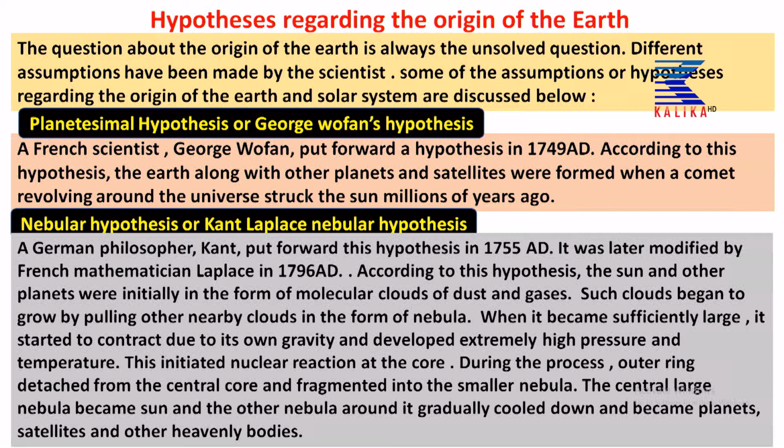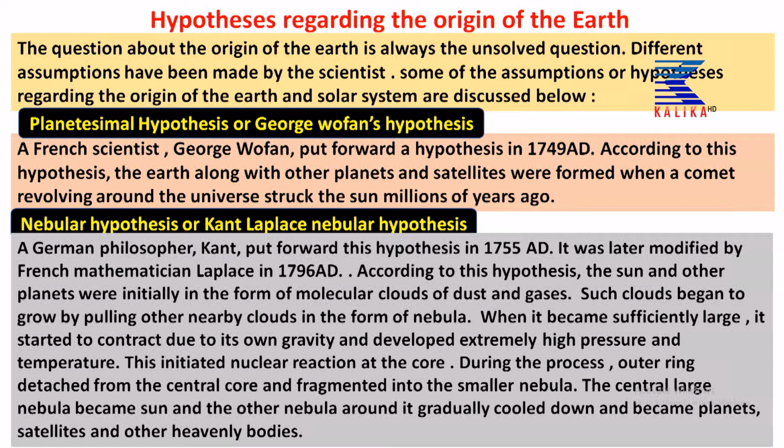Another hypothesis is the nebular hypothesis, or Kant-Laplace nebular hypothesis. It is regarded as the most comprehensive and convincing hypothesis, and it states that the sun and other planets were initially in the form of a molecular cloud of dust and gases. Such clouds began to grow by pulling other nearby clouds in the form of nebula. That is, small particles start to join each other and a large gravitational force is created inside them, and they form a big ball, that is nebula.